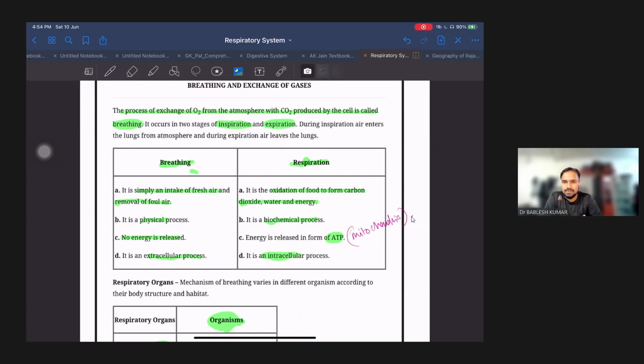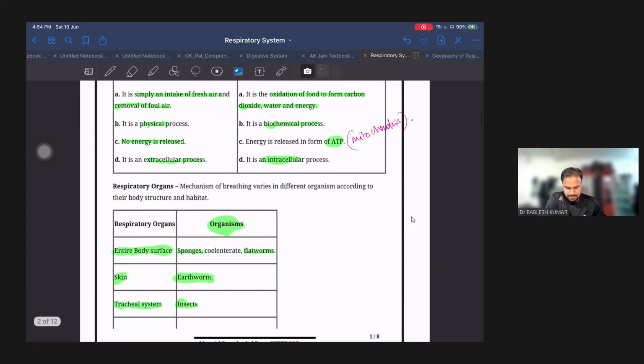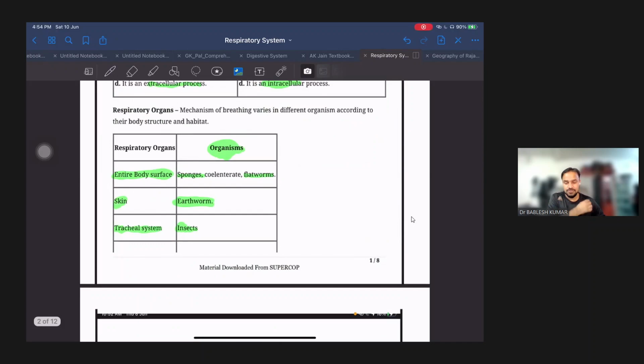Then next we had discussed what the respiratory organs are in different organisms. For example, in sponges, the entire body surface acts as a respiratory organ. In earthworm, the skin acts as a respiratory organ. In insects, there is a separate organ called the tracheal system, which acts as a respiratory organ.